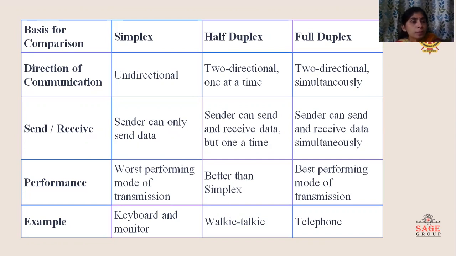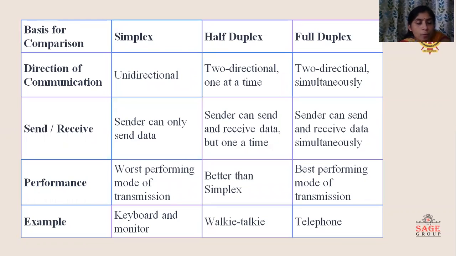Unidirectional signals in case of simplex communication, but in case of half duplex, the station can act as a transceiver, and the direction is two directional, or we can say bidirectional, but one at a time, means it will act as a transmitter or receiver at different times. But in case of full duplex, again bidirectional data is there, but simultaneously the transmitter can transmit the data as well as receive the data. So this is all about the direction of communication point.